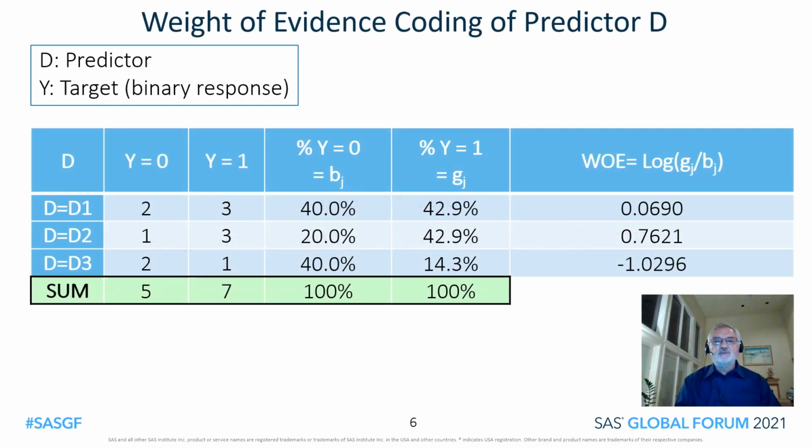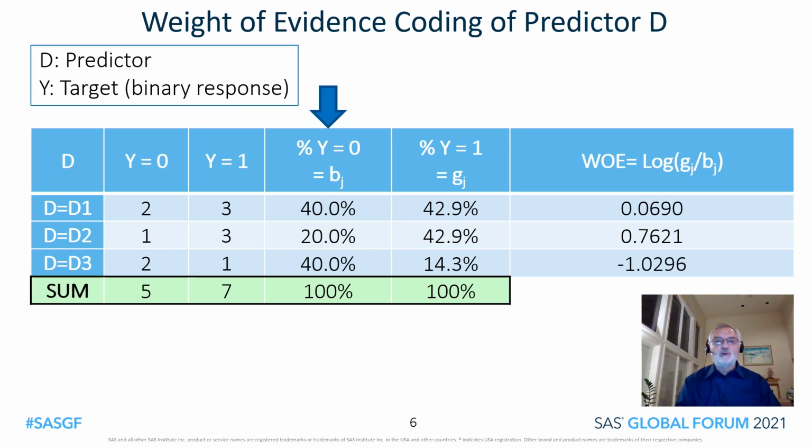Here I will demonstrate the weight of evidence coding for predictor D. We have a frequency table of D versus the binary response Y, and next to that we have the column percent for Y equals 0. Those percents add up to 100.